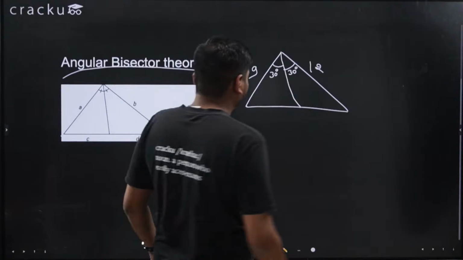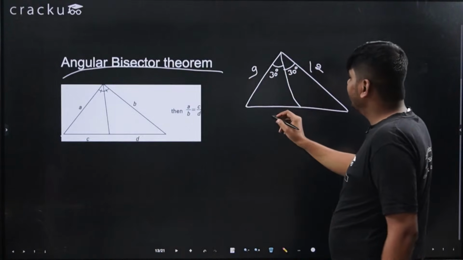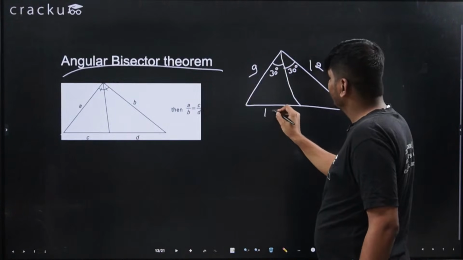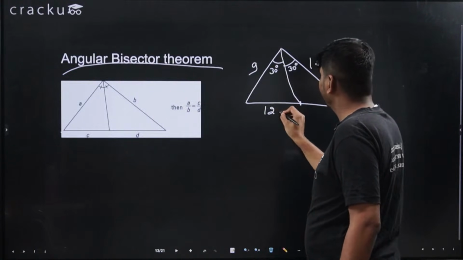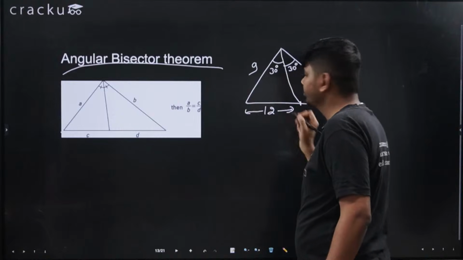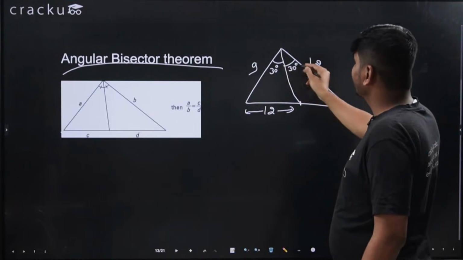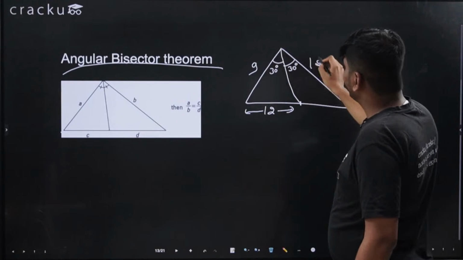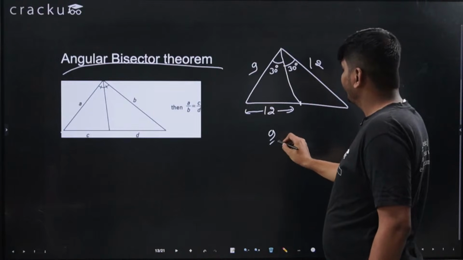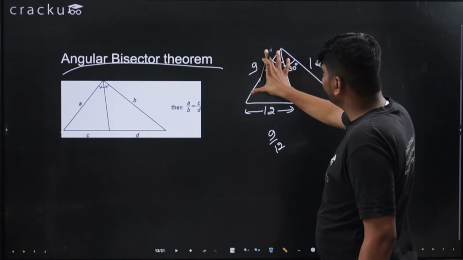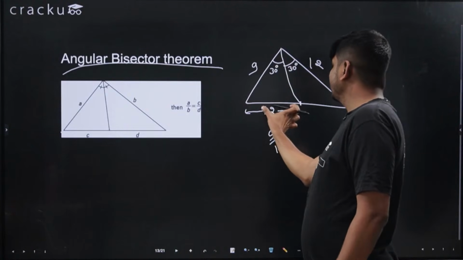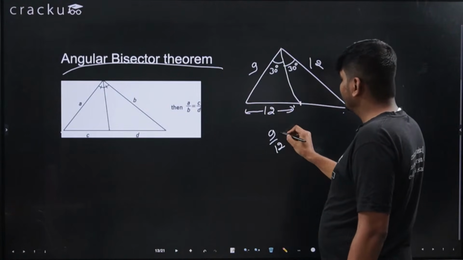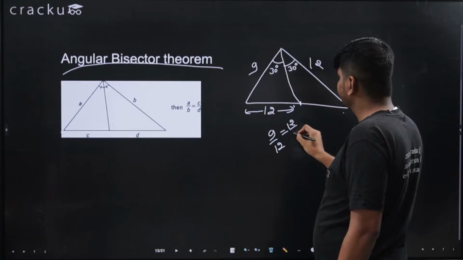So if this side is 12, and this is the angle bisector, so 9 upon 12, that is this side upon this side, will be equal to this side upon this side, that is 12 upon x.